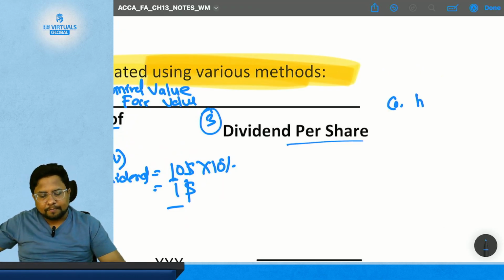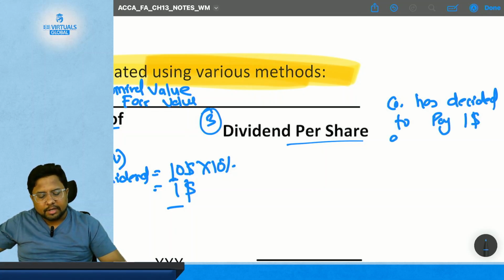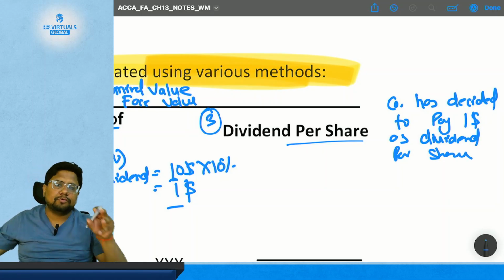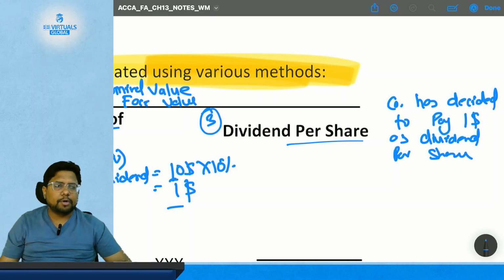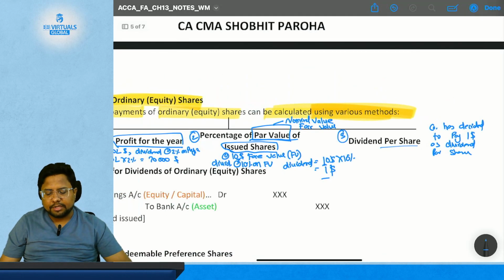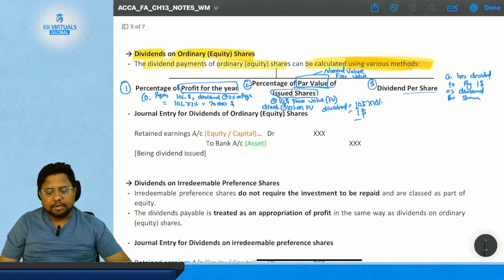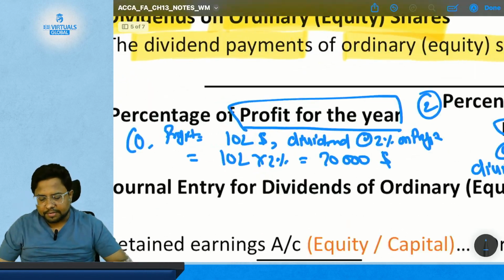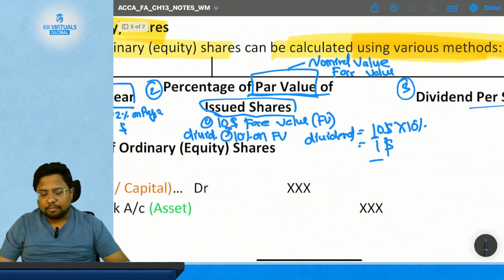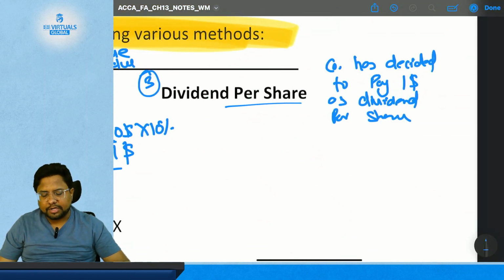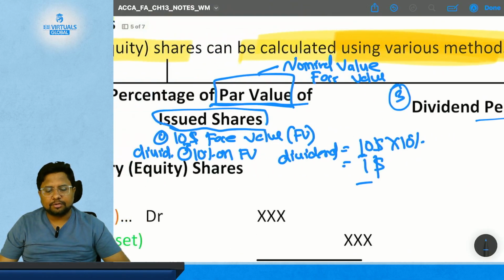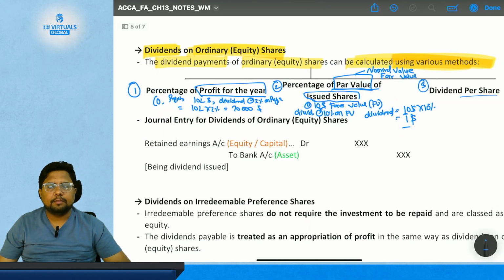Suppose the company has decided to pay $1 as dividend per share. So whatever the number of shares, all will get $1 as the dividend. So these are the types of methods by which dividend can be calculated. First is the percentage of the profit for the year, then percentage of par value of the issued share, and third is the dividend per share. So these are the three methods by which dividend can be paid.